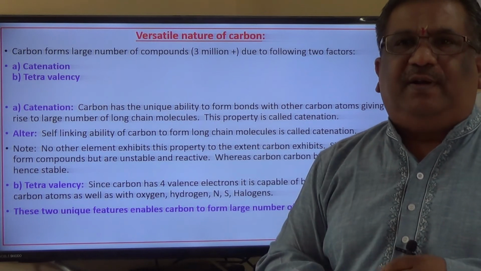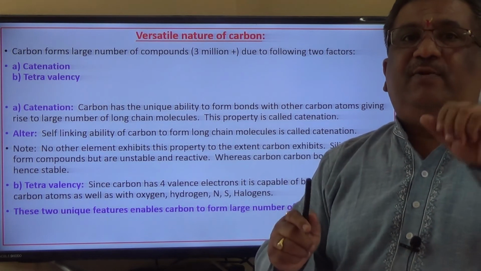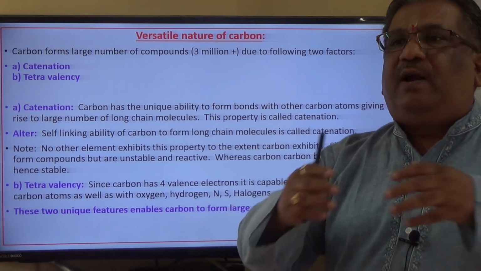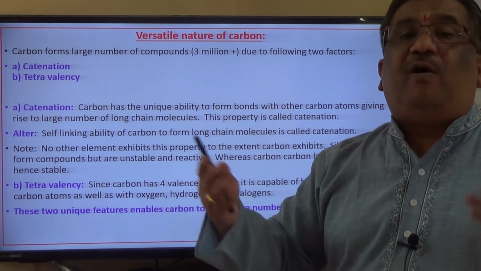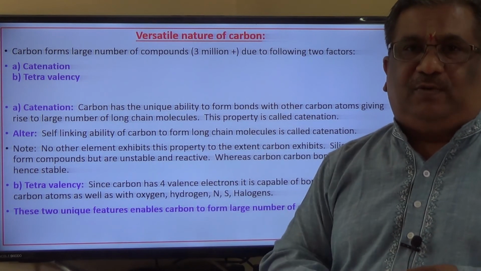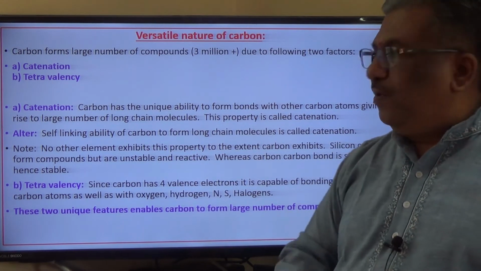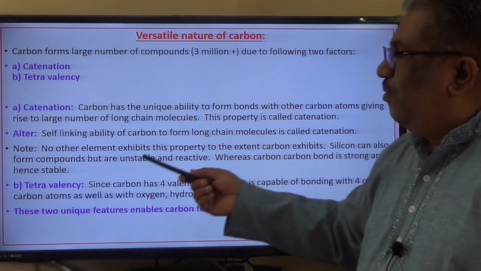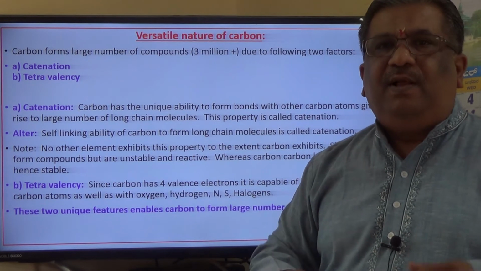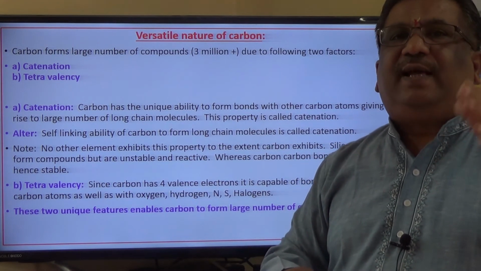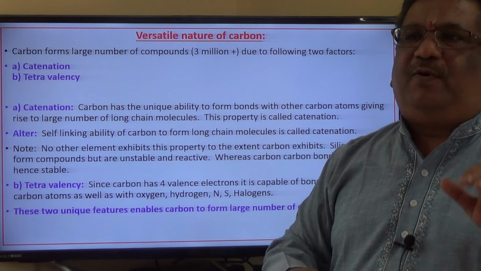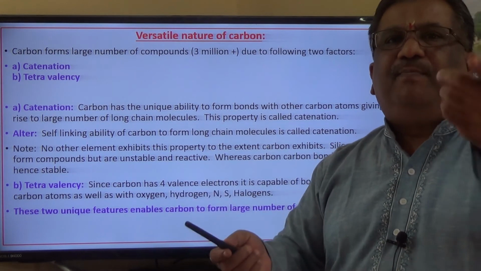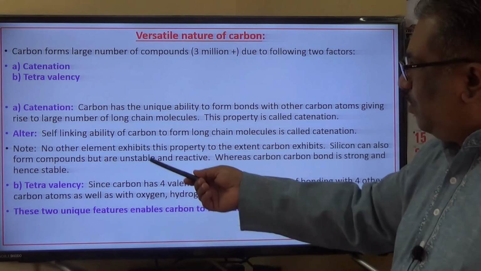That should not happen. So only carbon has that unique ability where the self-linking ability is there, and of course it can form a very large number of long chain compounds, long chain molecules. So that property is called catenation. And here I hope you understood why other compounds are not able to form, because the bond strength is not as high as in carbon, and therefore other elements cannot form long chain molecules in comparison with carbon. Okay, that is what it is given.